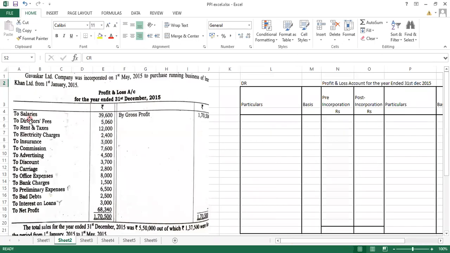Let's go to here. First one is salary. Now tell me, class, salary will be divided in which ratio? Time ratio के sales ratio? Obviously salary पूरे साल का pay करेंगे, so it will go in the time ratio.